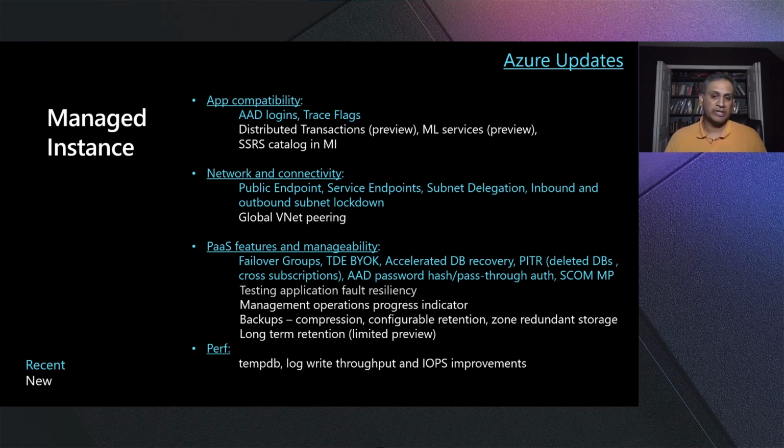Customers who want to do HA drills can initiate failovers of their HA replica using this surface area and test how their application resiliency is so that they can build for unexpected failovers. Another big feedback area here was transparency in management operations of the instance, such as when you're creating a new instance, updating the service tier, deleting, giving you better visibility on the progress. So that's available now through new APIs and portal experience.